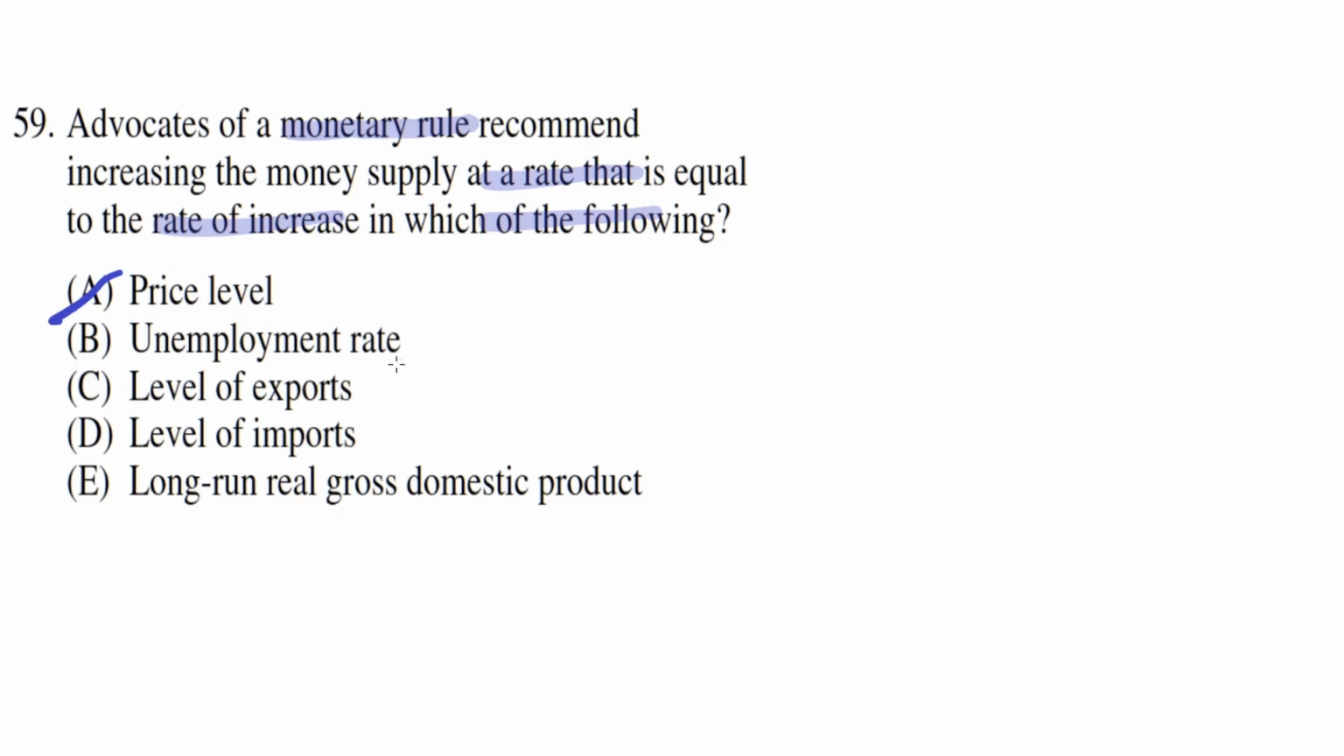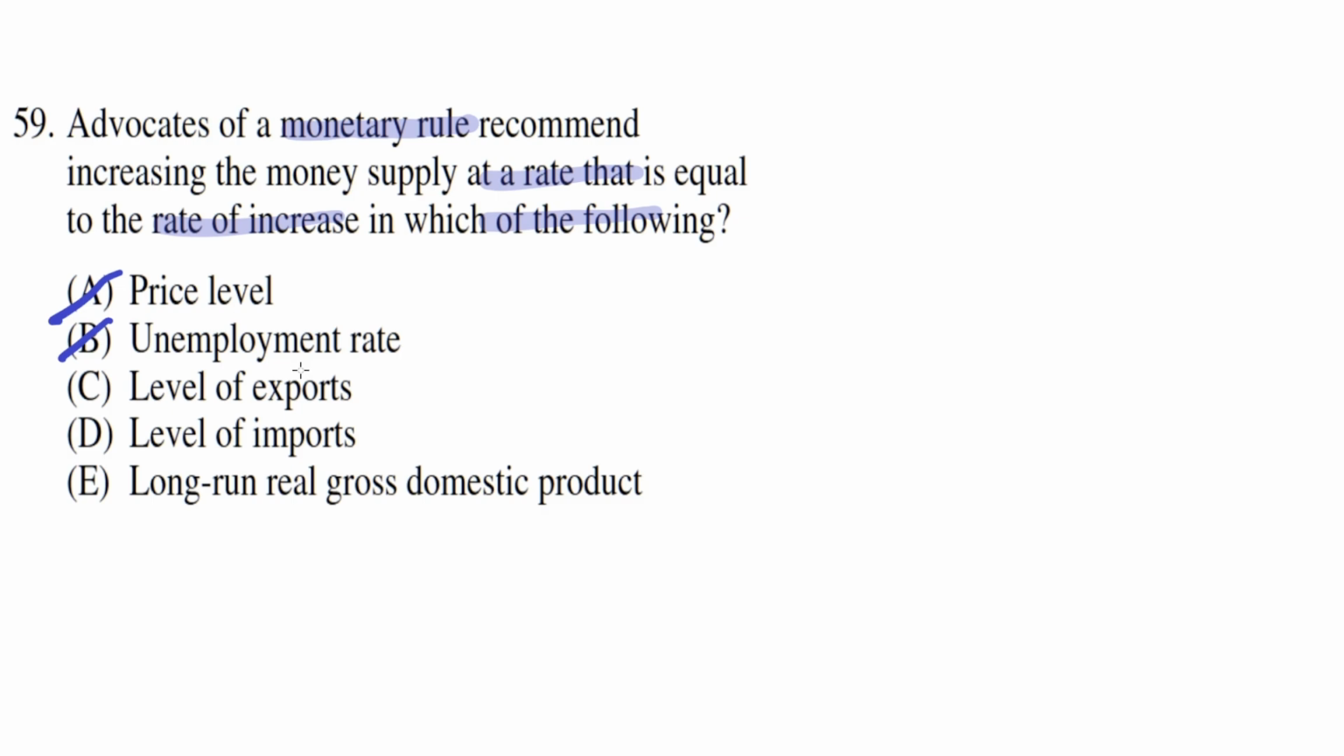This is incorrect because the unemployment rate typically stays around a set percentage level, and increasing the money supply when the unemployment rate is high wouldn't make sense either, because this would mean that there would be a great deal of inflation, and inflation isn't good for the economy. So B is incorrect. C, level of exports.